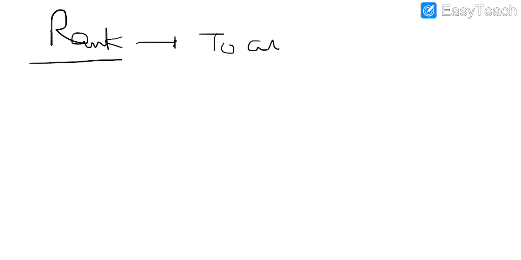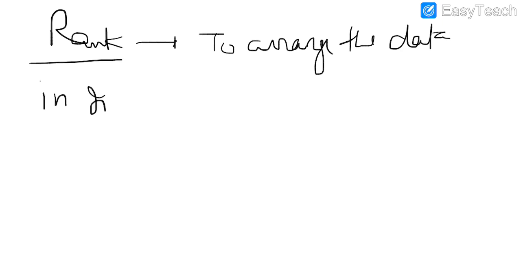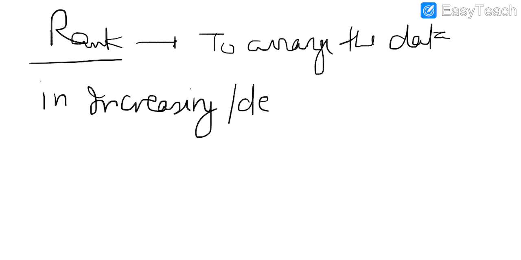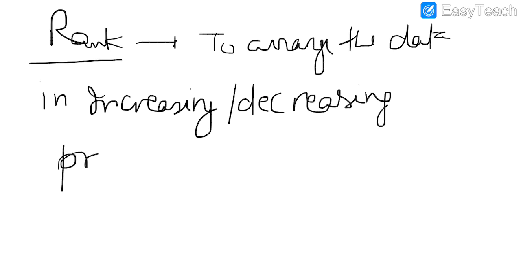So first of all, as we know in general language also, rank is something to arrange the data in increasing or decreasing preference.